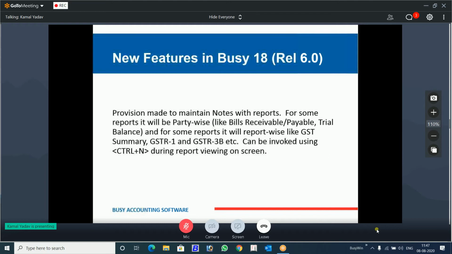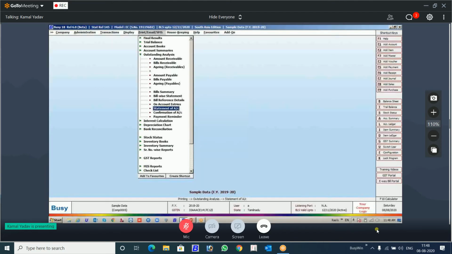Similarly, GSTR 1, 2 and 3B, GST summary, some information you want to feed there, that there was a mismatch on this particular date, and GST payment was done for this period on this date with this challan number. You want to feed any kind of information, that also you can do. Now we will see this feature practically in Busy. Again, we will come to the sample data. Somewhere it might work slow, because I told you there is a SQL issue. It's not buffering today, but we will use this sample data itself.